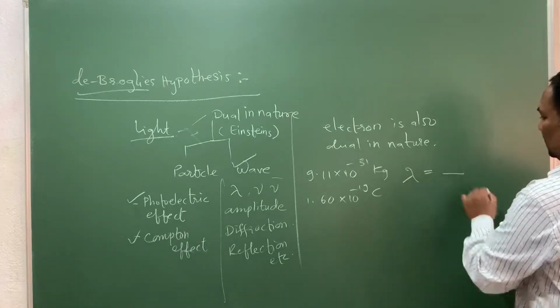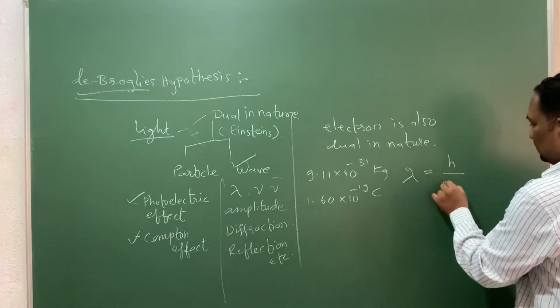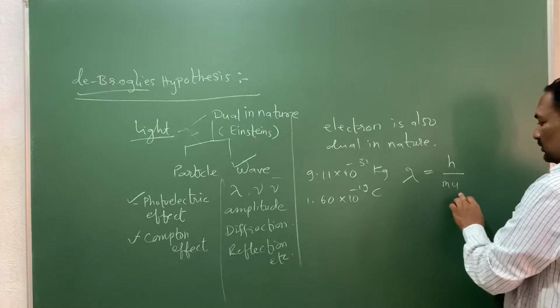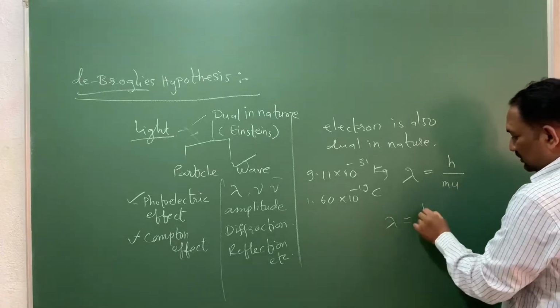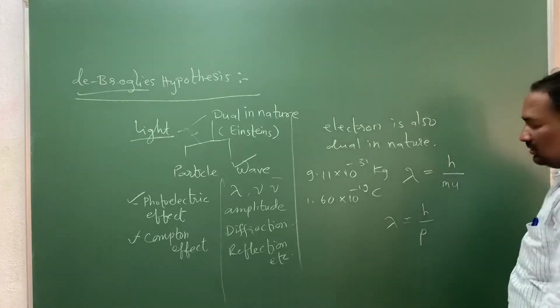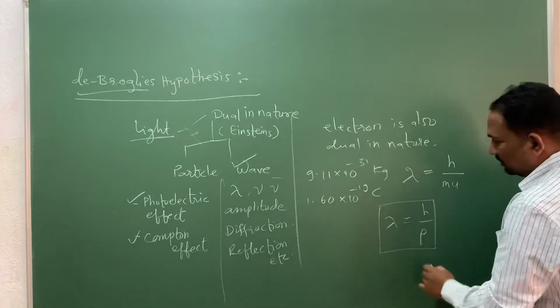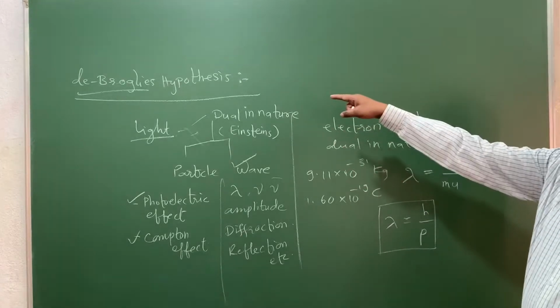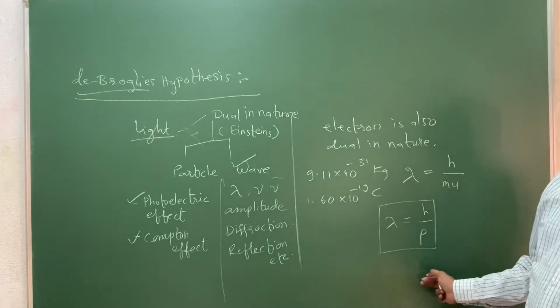is given by the equation lambda is equal to h upon mv. Mass into velocity is momentum, so lambda is equal to h by p. This equation is nothing but de-Broglie's hypothesis or de-Broglie's equation.